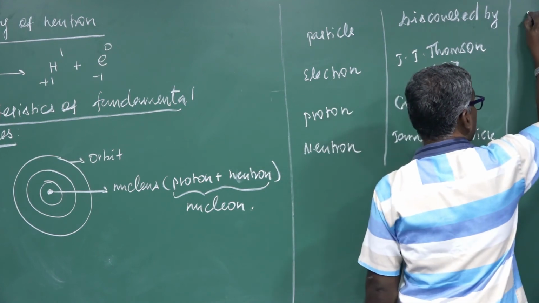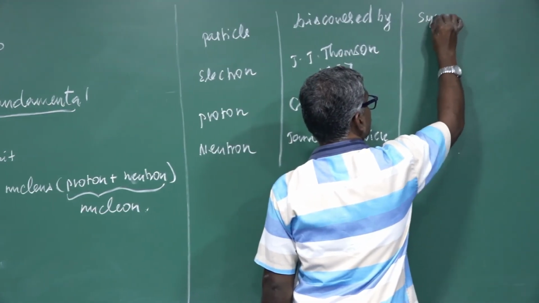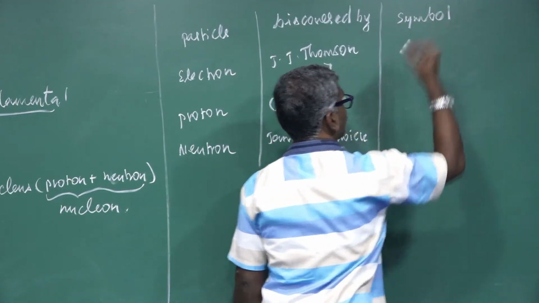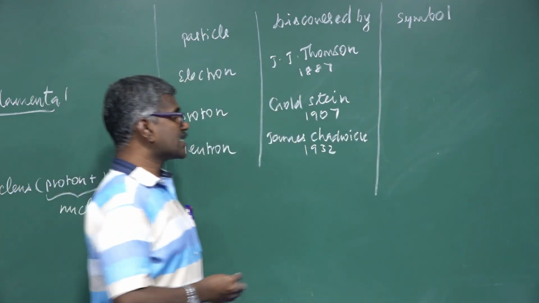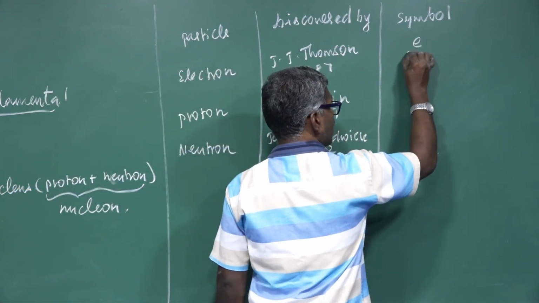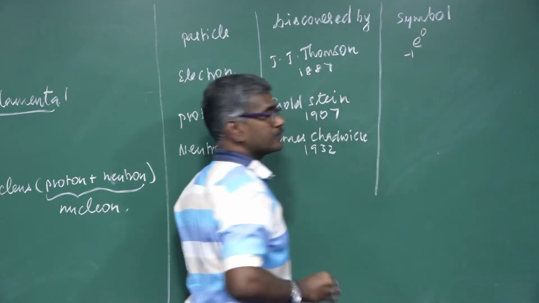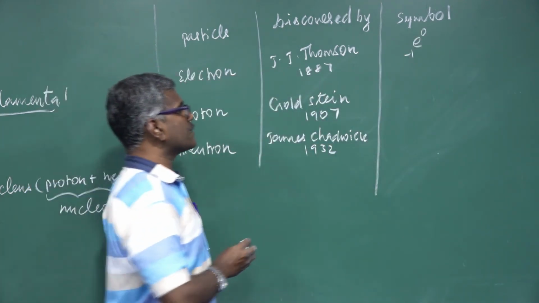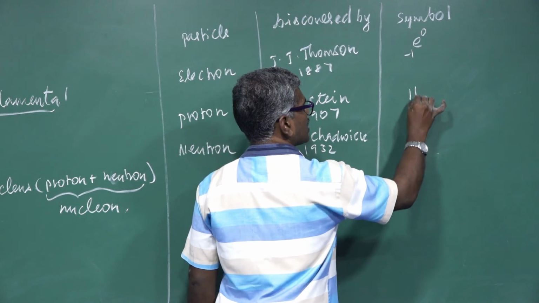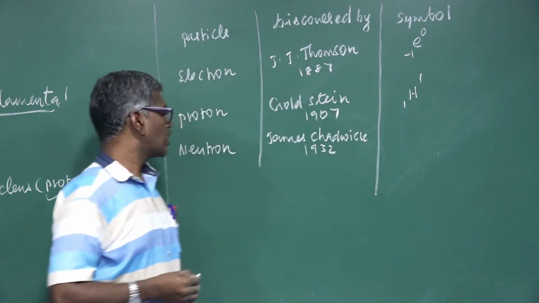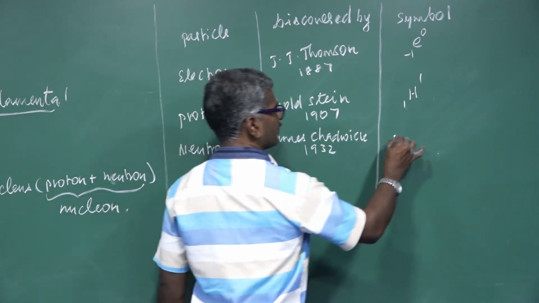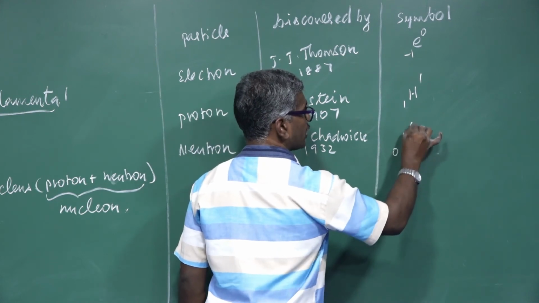Next, symbol. Electron symbol e, -1, 0. Proton symbol H, 1, 1. Neutron symbol n, 0, 1.